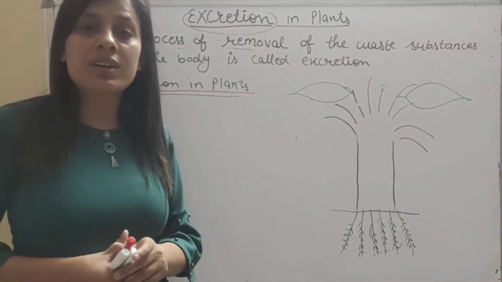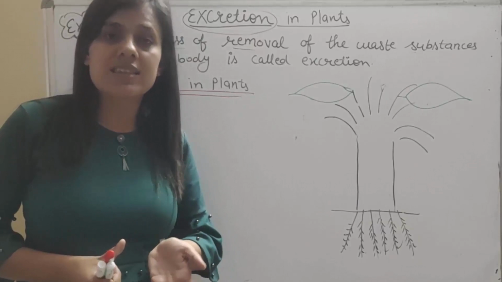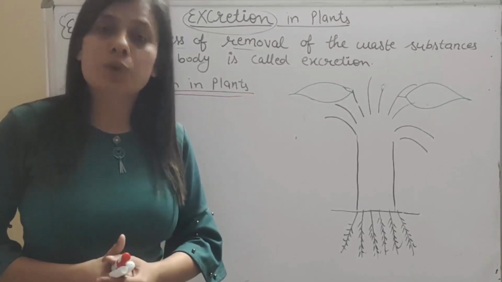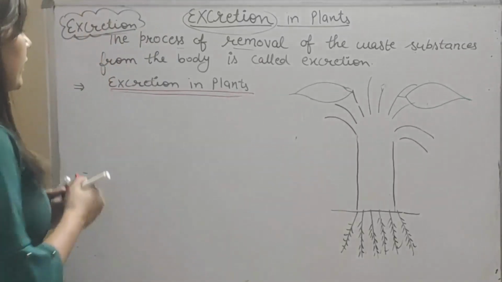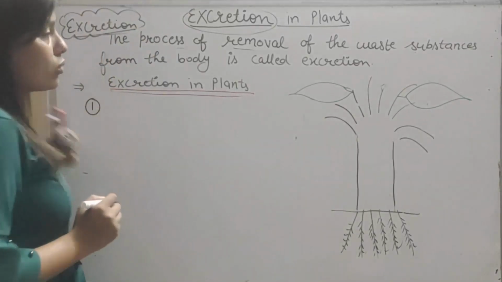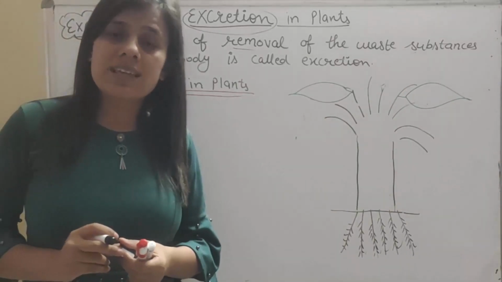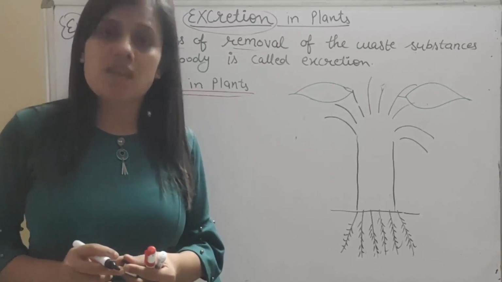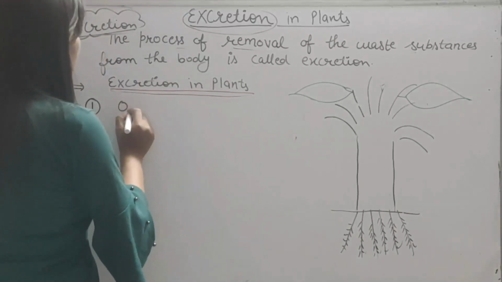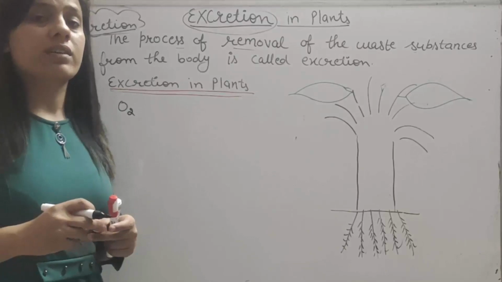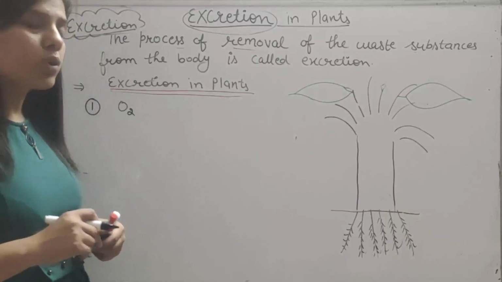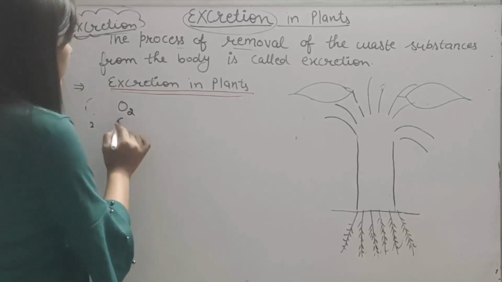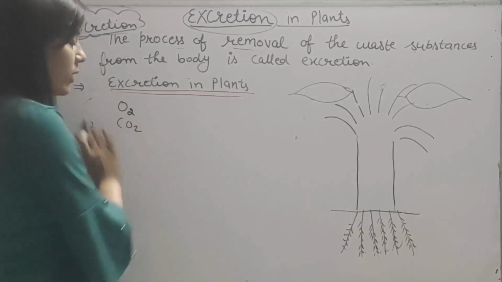So first we need to understand what the substances are which are released from the plant body as waste products. See, in plants, as you know, plants perform photosynthesis at the daytime, and during photosynthesis they produce and release oxygen. So oxygen is released as a waste product at the daytime when they perform photosynthesis, and when they perform respiration, then carbon dioxide is released as the waste product.